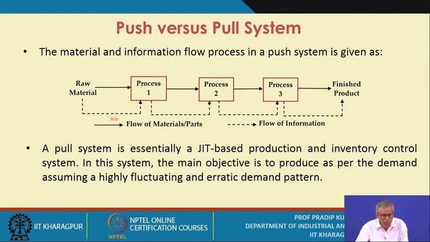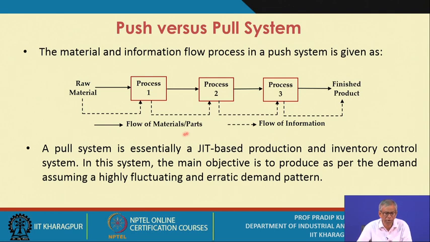And what is the information flow? That means the raw material you send to process 1 along with the information that this much raw material has been sent for production at process 1. So both this flow of materials or the parts and the flow of information are in the same direction.